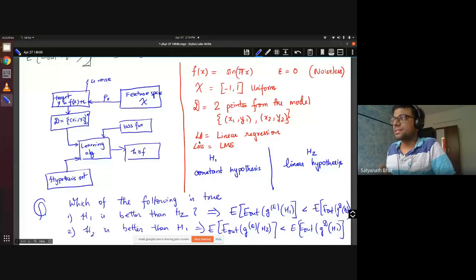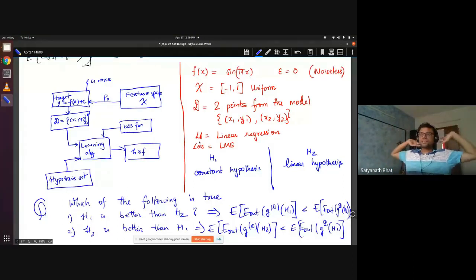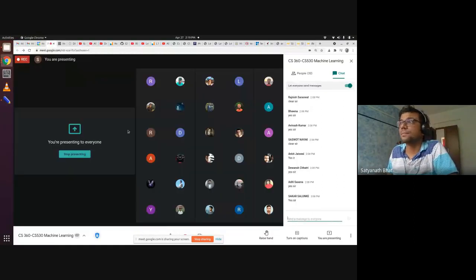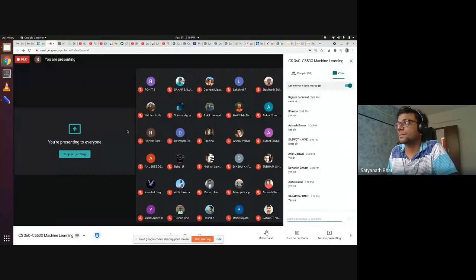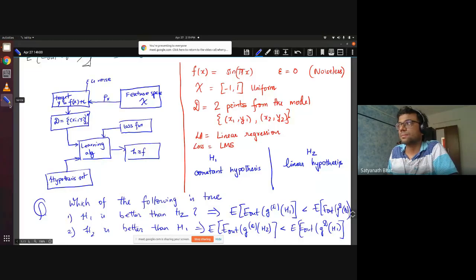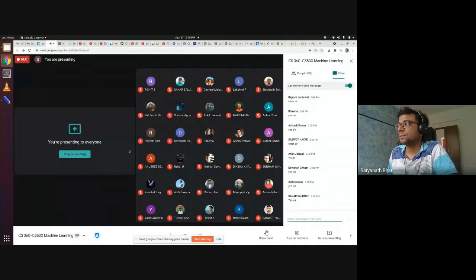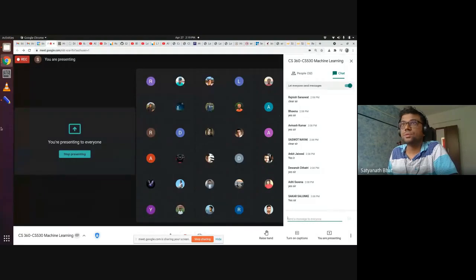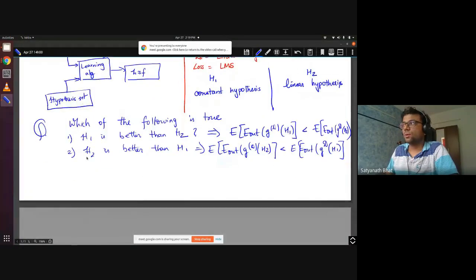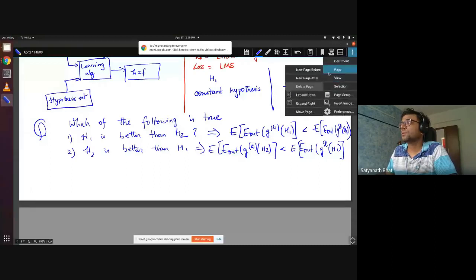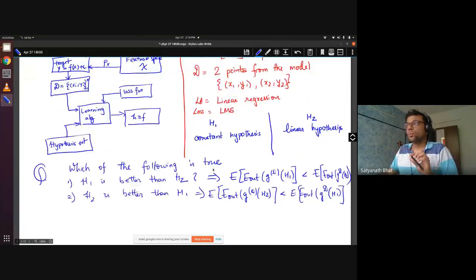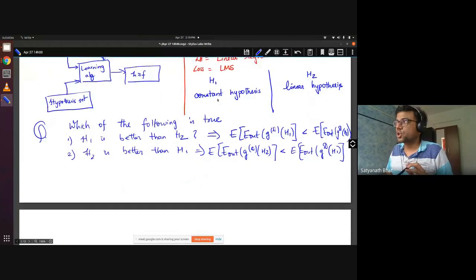Does everybody understand this setup? Look at this full page and see if you have any questions. Okay, I'm assuming everyone understands this. So now let us try to understand H1 and H2.